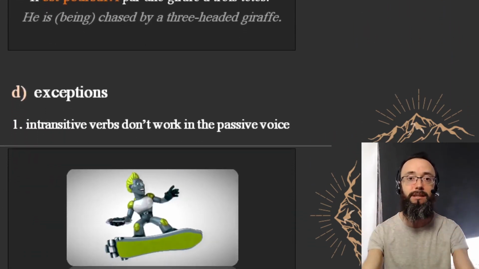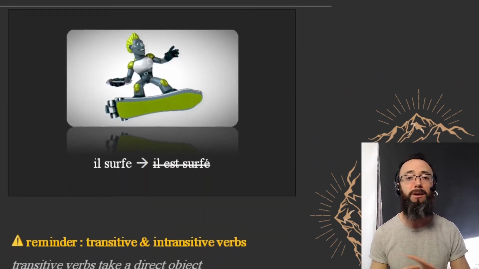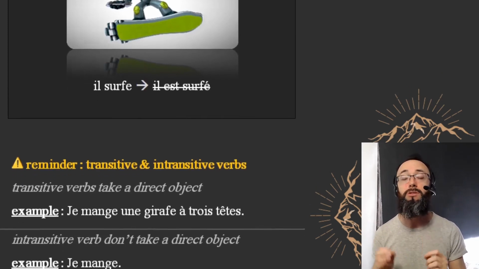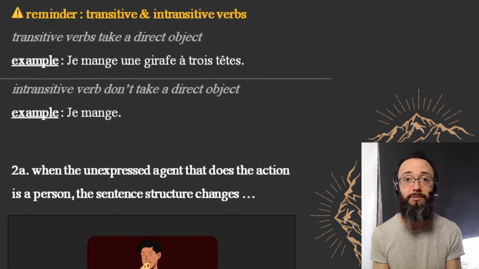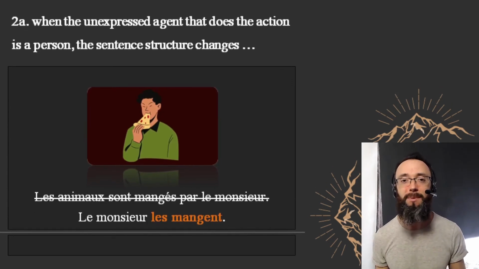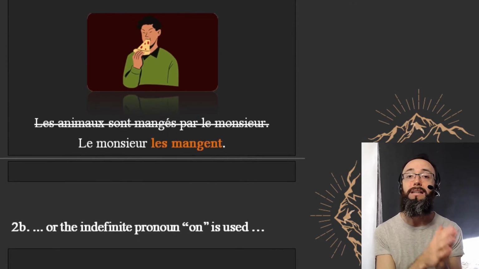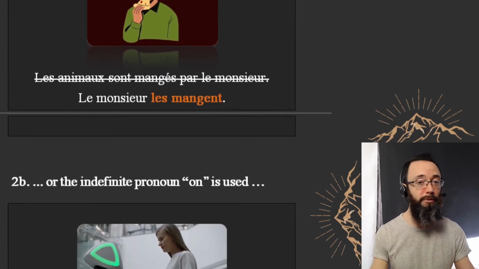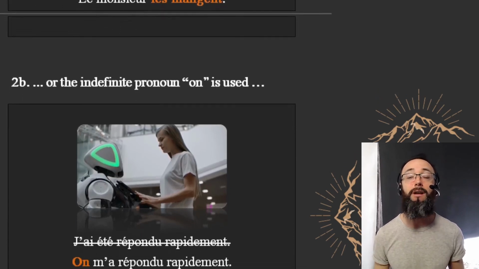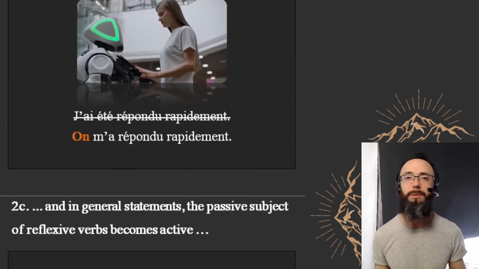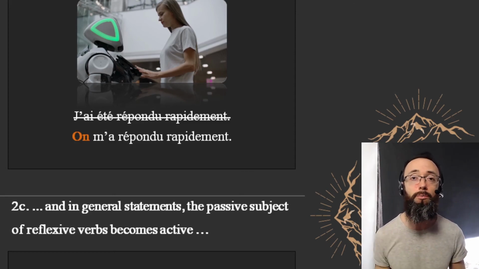The guy is not chasing the giraffe. The exceptions are intransitive verbs, which don't work in the passive voice. Not at all. So you need to pay attention to the difference between transitive and intransitive. Intransitive verbs don't take a direct object. And when the unexpressed agent that does the action is a person, the sentence structure changes. Les animaux sont mangés par le monsieur. We're going to prefer le monsieur les mange in French. Or the indefinite pronoun on is used. J'ai été répondu rapidement. No. Répondre doesn't work in the passive voice like that. We need to use the on pronoun.